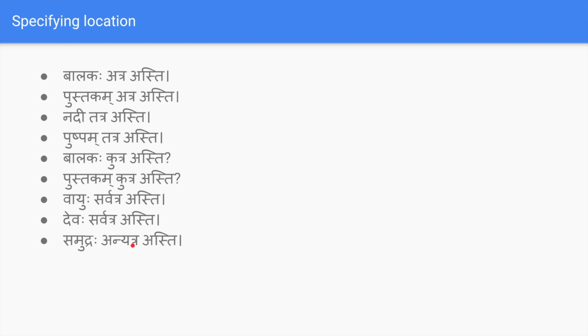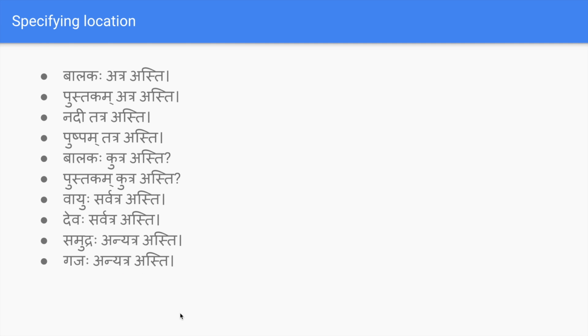So samudraha anyatra asti, the ocean is somewhere else, not here. Atra nasti, tatra nasti, anyatra asti. And gajaha anyatra asti. Gajaha means elephant, anyatra somewhere else, asti exists. The elephant exists somewhere else.